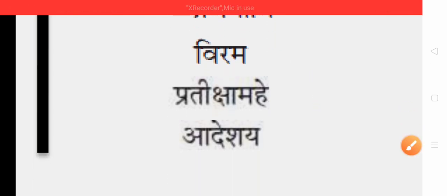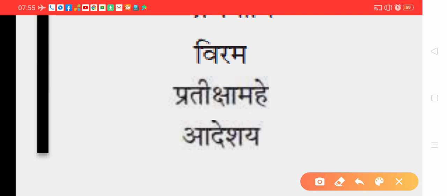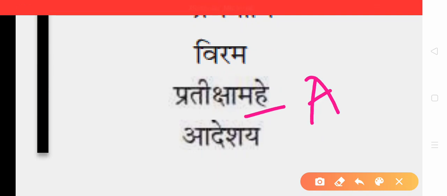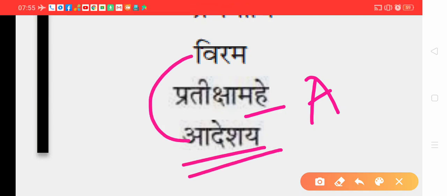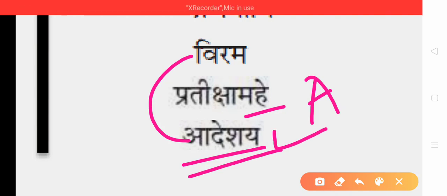Pratiksha mahe, mahe. That is present tense first person plural atmanepadi. It is not mahi. So it is present tense first person plural atmanepadi. Adesaya, it is just like Virama. Adesaya means show me the path. It's an order. So order, command, request, imperative mood. So you show me the path. So you stands for second singular, imperative mood, second person singular.